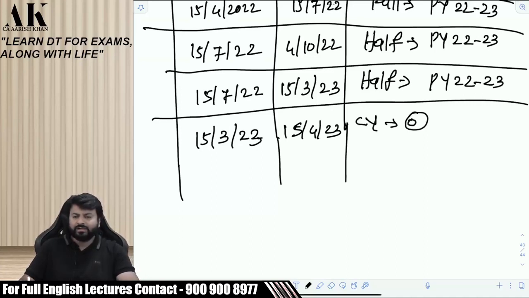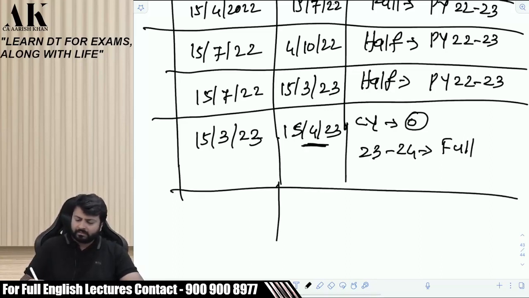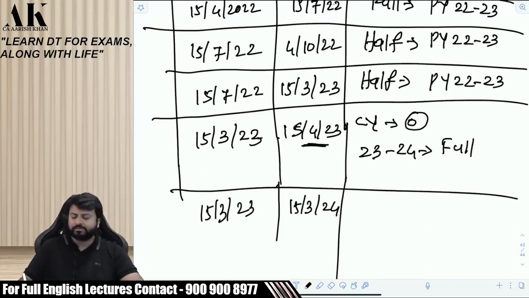Current year 0, in 22-23, right? 22-23 is 0, right. 23-24, full. Okay, because you are using from April till March, right? I purchased the asset on 15th March 2023 and put it to use in the next year. Current year 0, obviously. 22-23 is 0. Correct. What about next year 23-24?